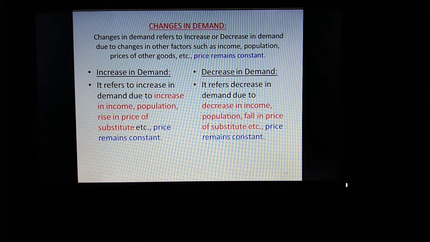ये मैं एक्सप्लेन कर रहा हूँ। What rise in price of substitute means, let me explain. You know that tea and coffee are substitutes, right? Tea is cheap as compared to coffee. If there is increase in price of tea, demand for tea will come down and demand for coffee will increase. Pay attention. Here there was no change in price of coffee.